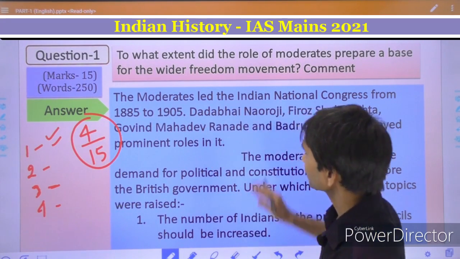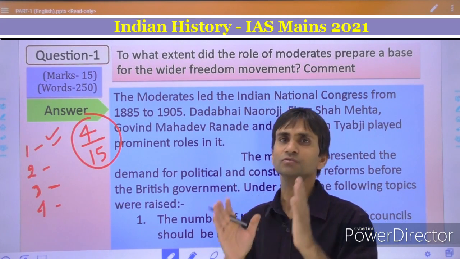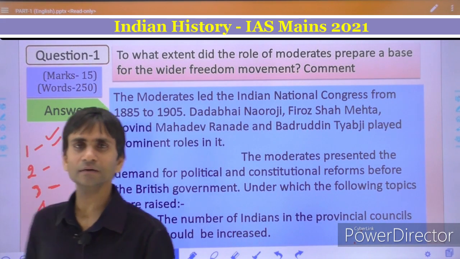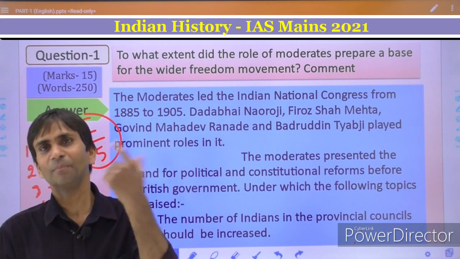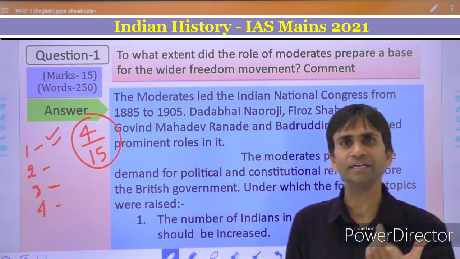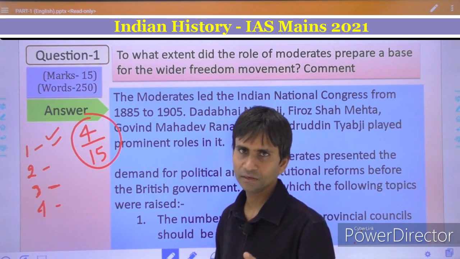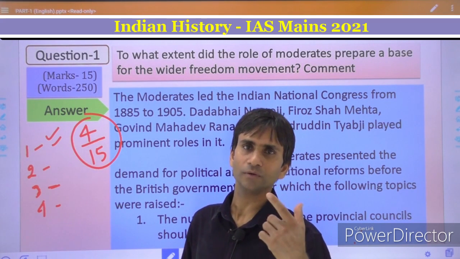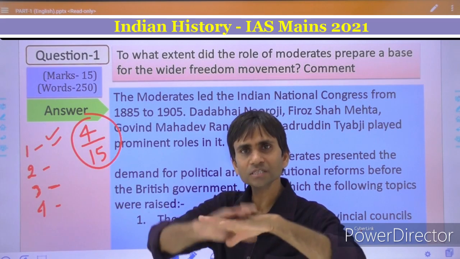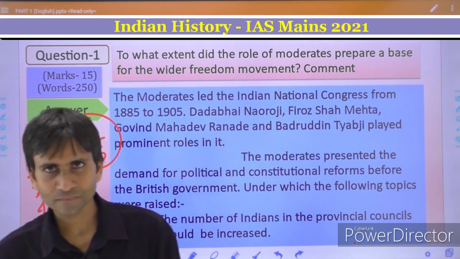The strategy of the moderate leaders or the early nationalists was, they were called the moderates due to their polite or moderate demands. Simply they demanded constitutional, political, economic reforms. They did not demand self-government, self-rule or independence of the country. So this was a minor demand, a very polite demand.